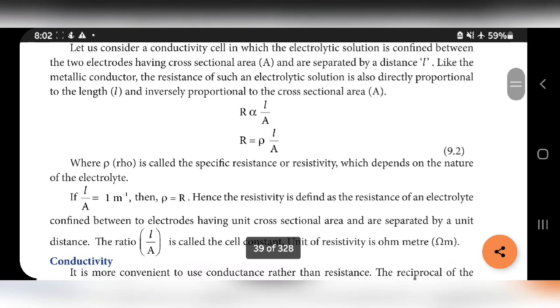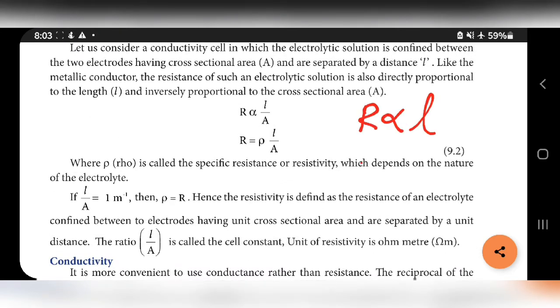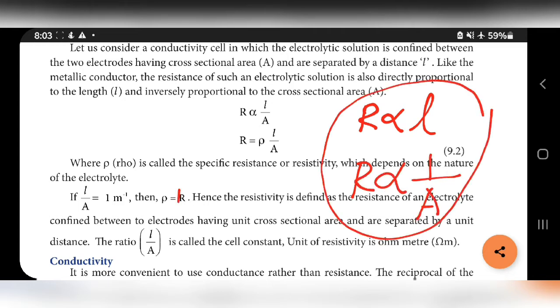So resistance is directly proportional to L and inversely proportional to A. That is, resistance is directly proportional to L by A.